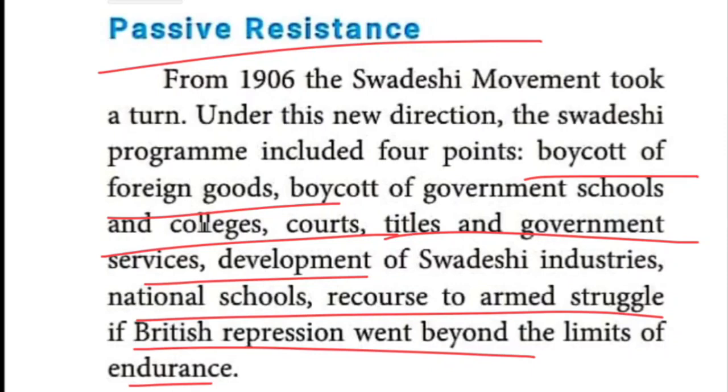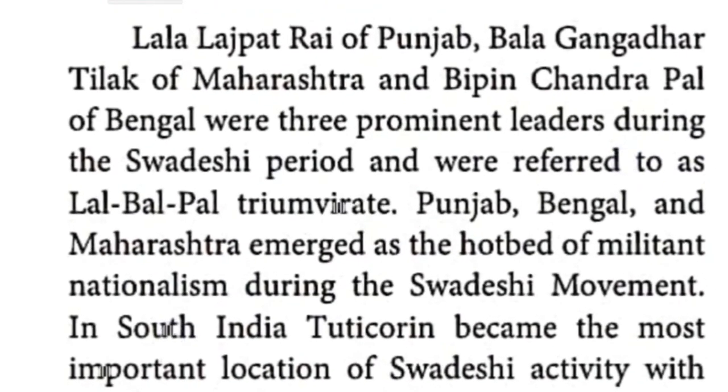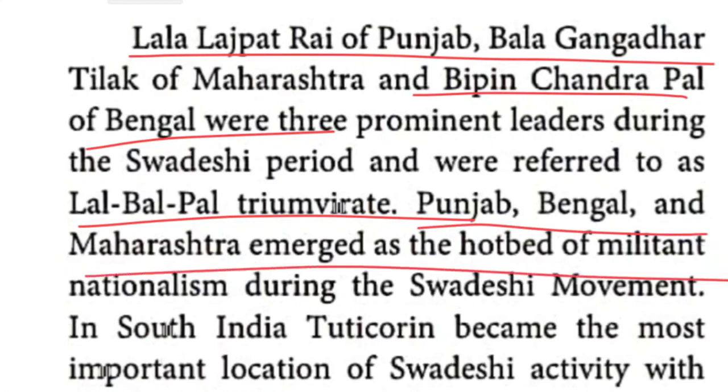The next one, under militant nationalism. Militant people, who are they? The three people: Lala Lajpat Rai, Bal Gangadhar Tilak, and Bipin Chandra Pal. These three leaders were considered militant leaders, otherwise extremist leaders. Lal, Bal, Pal. Here it is given as a triumvirate. Punjab, Bengal and Maharashtra emerged as the heartbeat of militant nationalism during the Swadeshi movement.